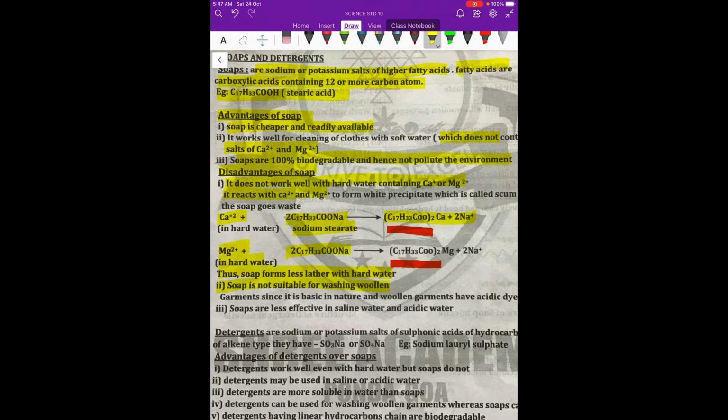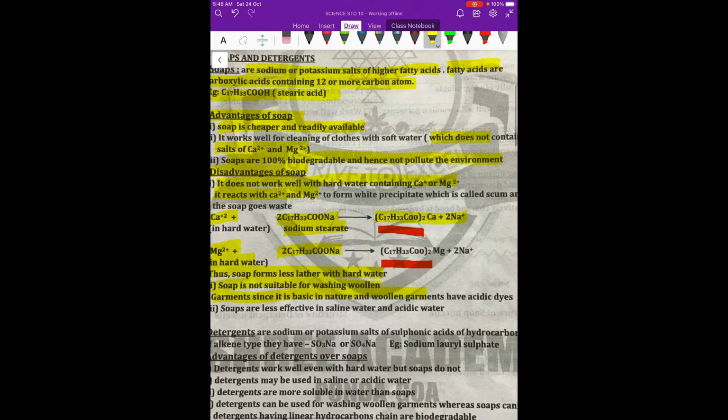For woolen materials we cannot say that soap is effective, because normal garments are basic in nature, but woolen garments have acidic dyes.